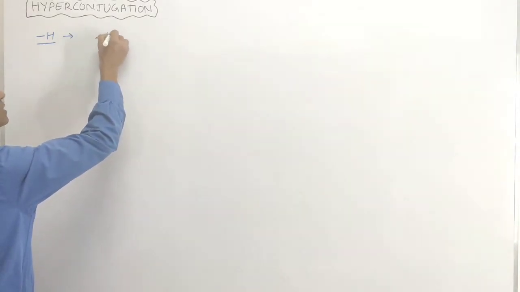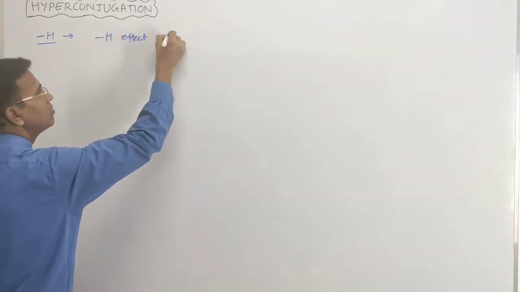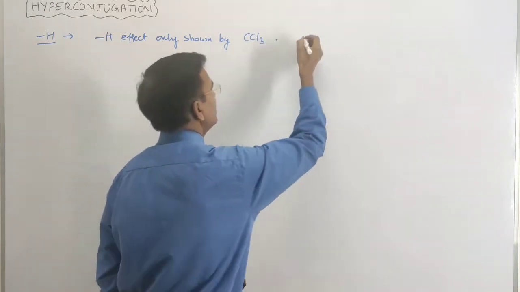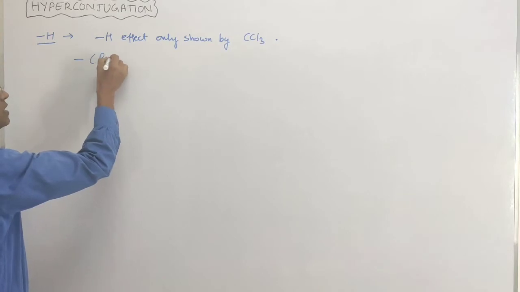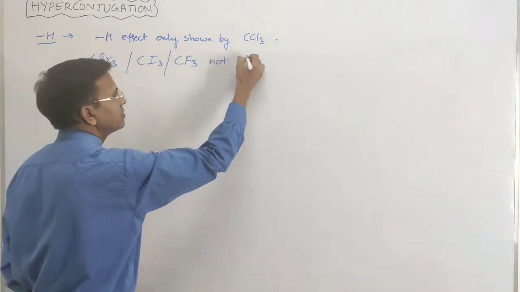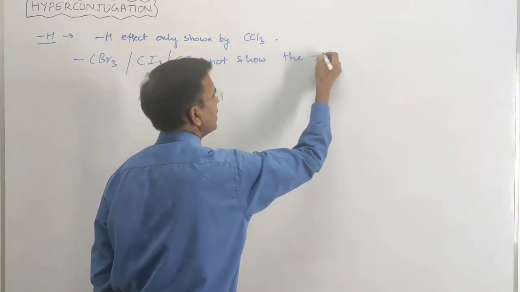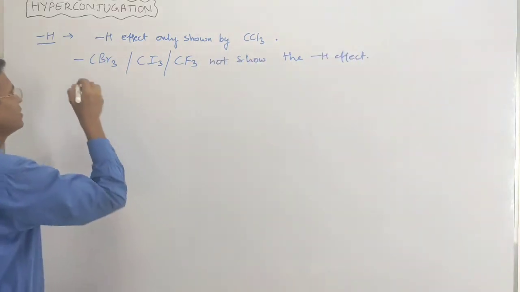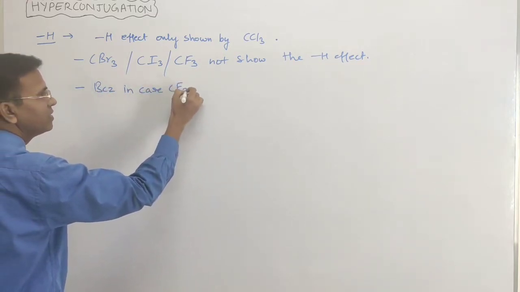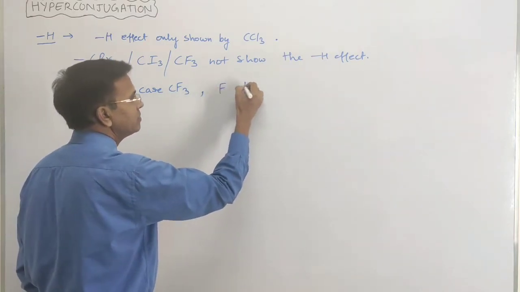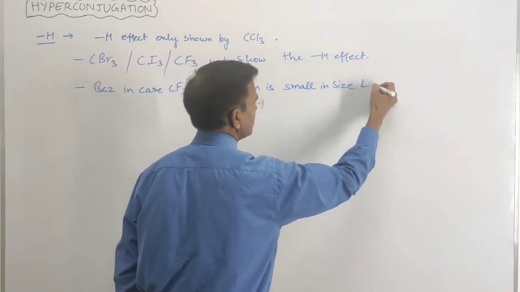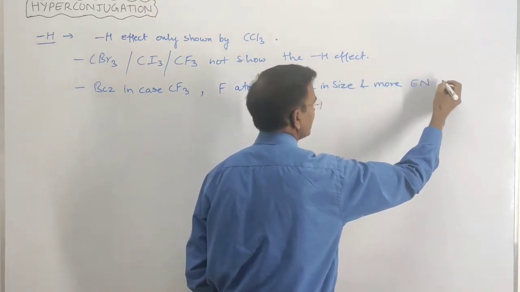C minus H effect only shown by CCl3, CBr3, CI3, CF3 not shows the minus H effect, because in case of CF3, fluorine atom is small in size and more electronegative.